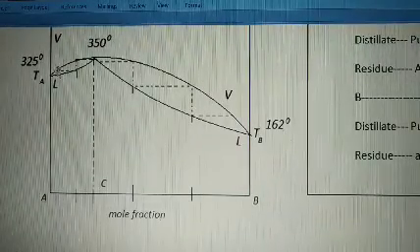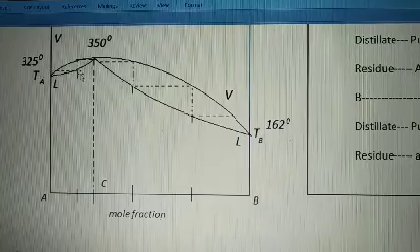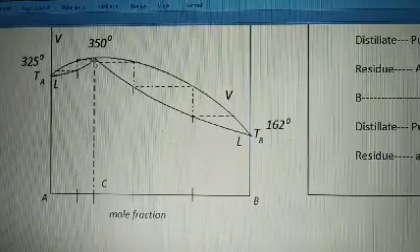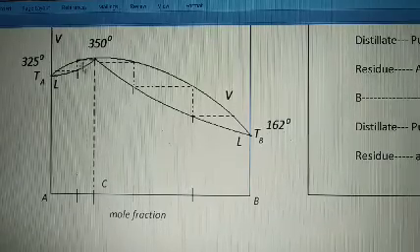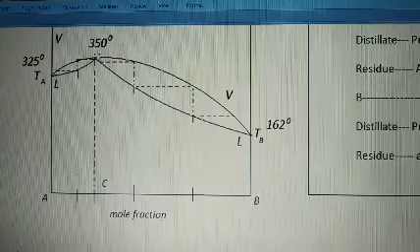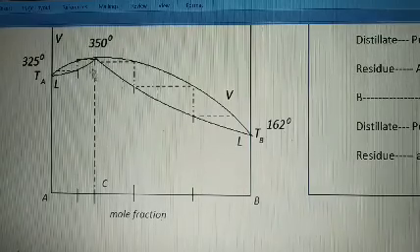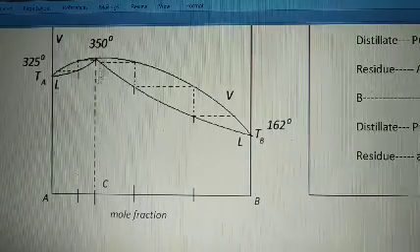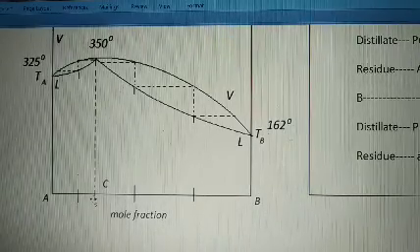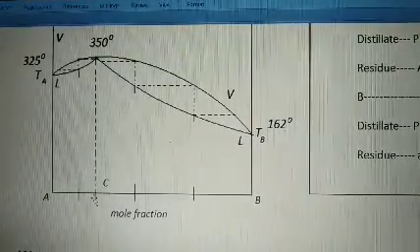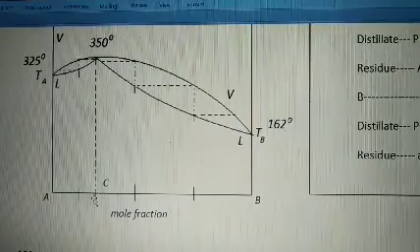So as the vapors are condensed, again vaporized, again condensed, by this process I am making A go out from the solution, and in the solution an azeotropic mixture is left, which has the composition at this point. It may be 80% of the A component and 20% of the B component.